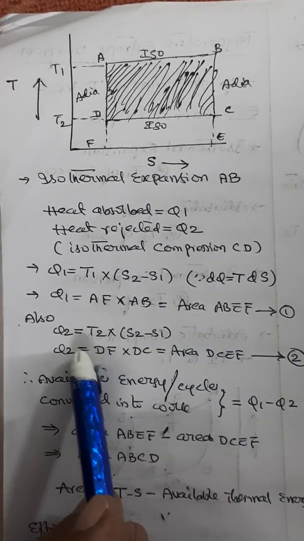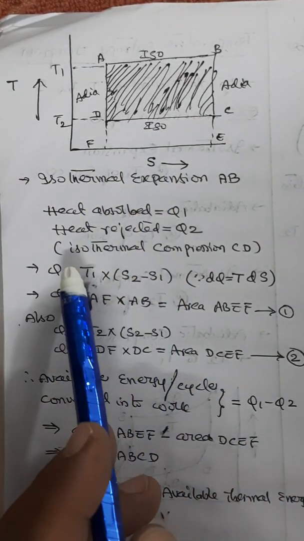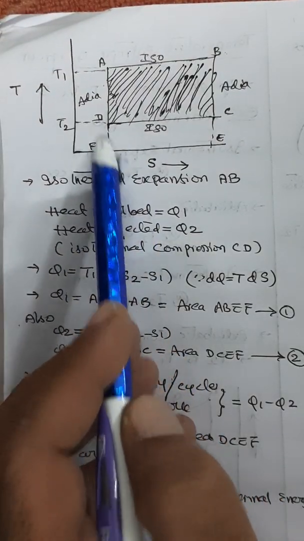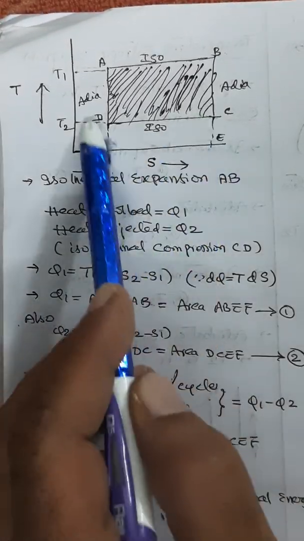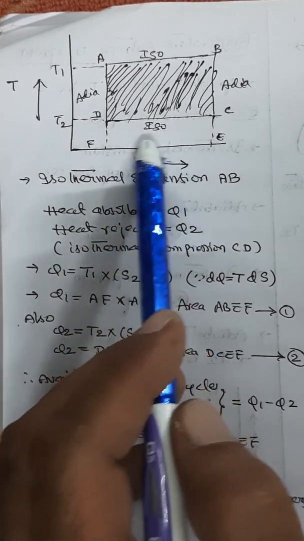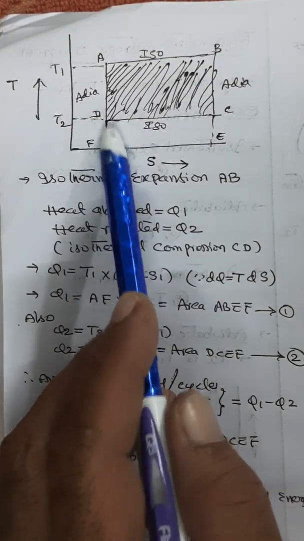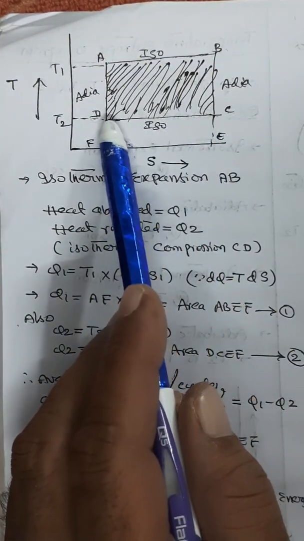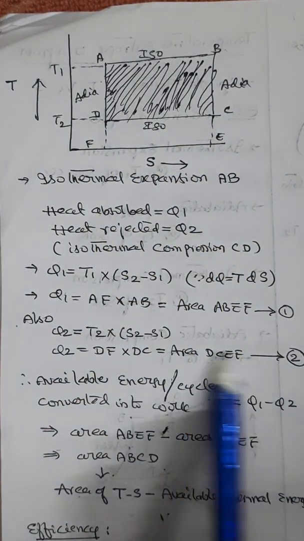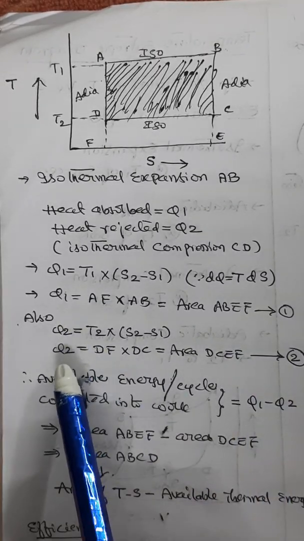Similarly, if you calculate Q2, Q2 will be T2 into S2 minus S1. T2 into S2 minus S1 means simply DF into DC. That means this rectangle. So isothermal compression we are talking about. Therefore, that will be nothing but DF into DC, which is nothing but the area DCEF. Let it be equation 2. So you got two equations for Q1 and Q2.